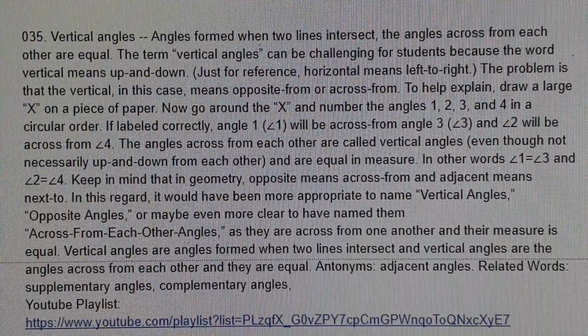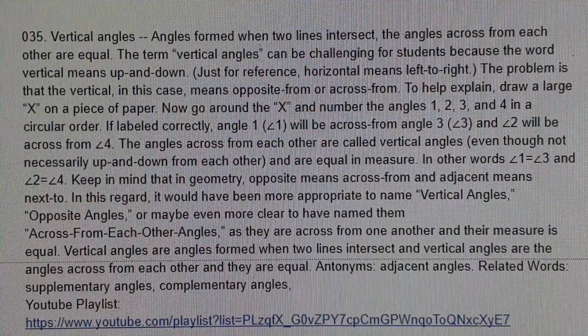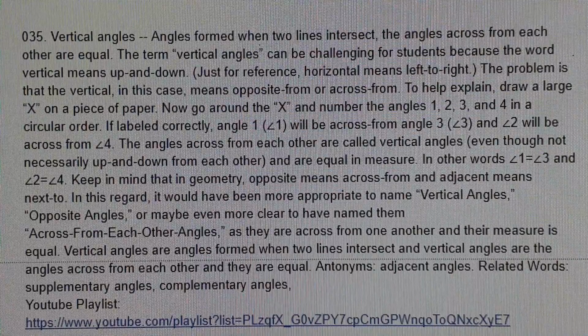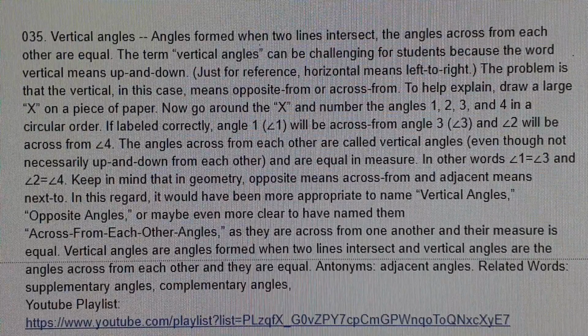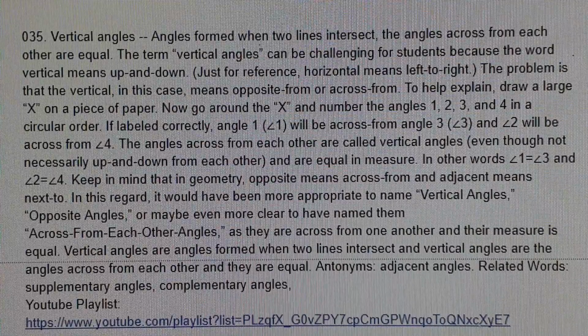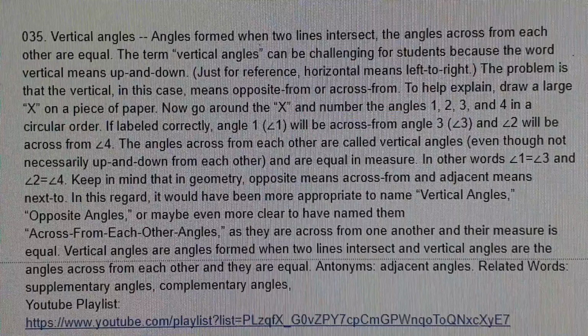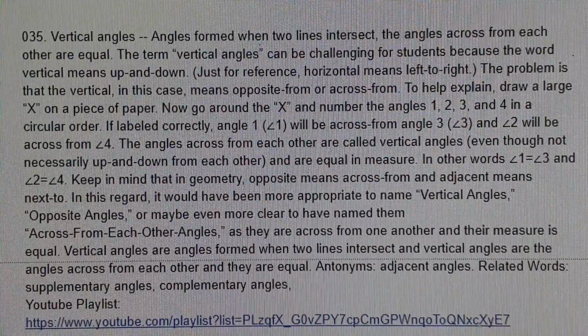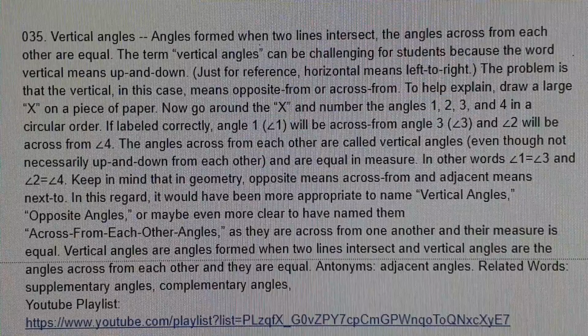The term "vertical angles" can be challenging for students because the word vertical means up and down. (Just for reference, horizontal means left to right.) The problem is that vertical, in this case, means opposite from or across from.